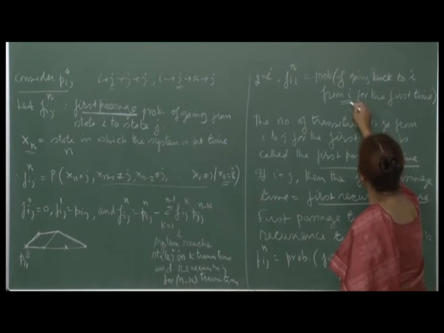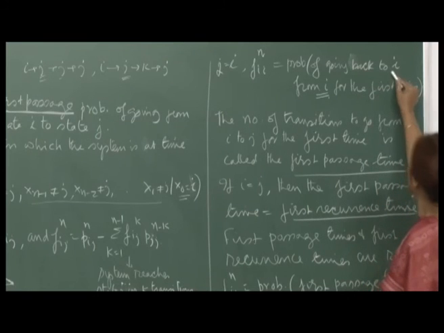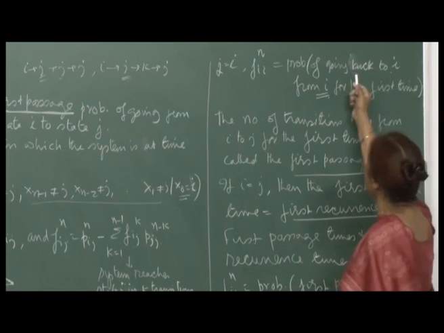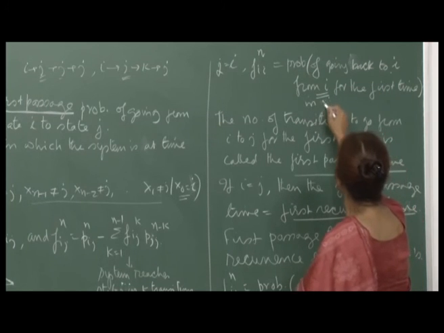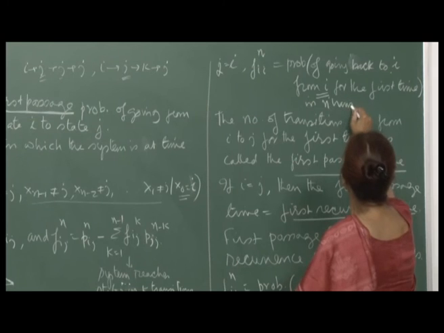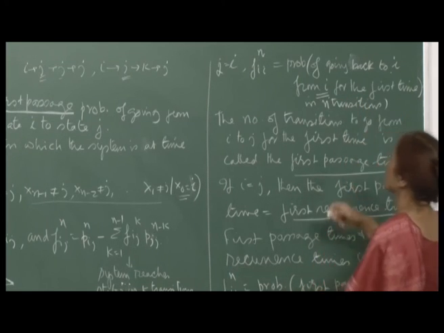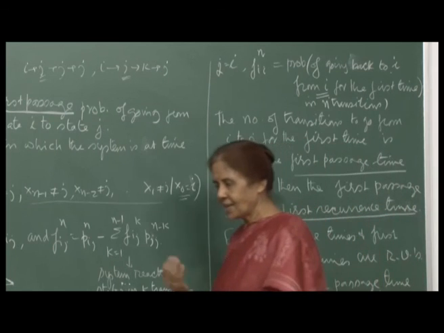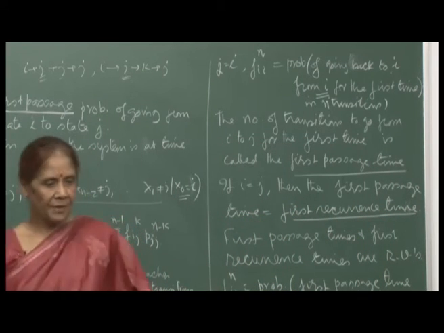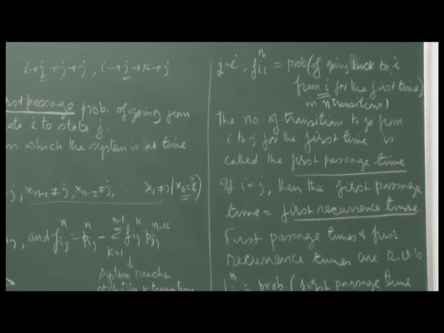So, you started from state i, and then for the first time you reach state i again in n transitions. So, this will be f_ii(n), and that will be the probability of recurrence of state i in n steps.